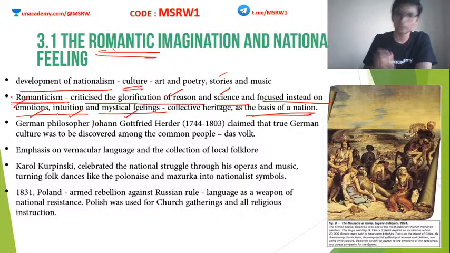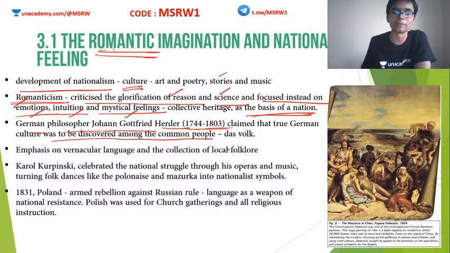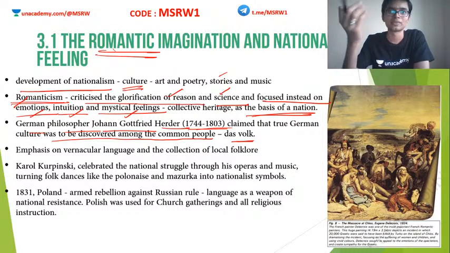Clear? So for one example, we have the German philosopher Johann Gottfried Herder, who lived between 1744 and 1803. He claimed that true German culture was to be discovered among common people, or the Das Volk. Rather than going to the monarchies or the noble class people, if you really want to find true German culture, then you have to go to the people, the common man of Germany.